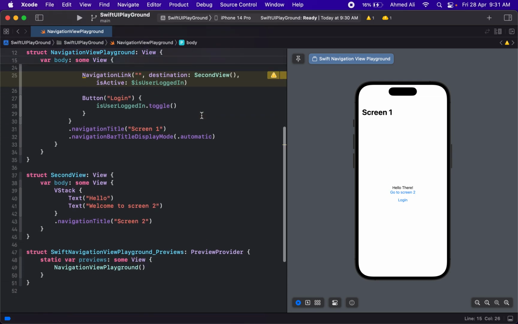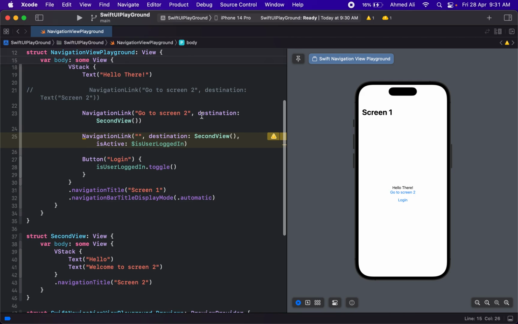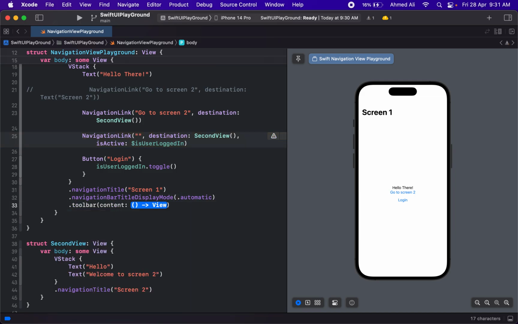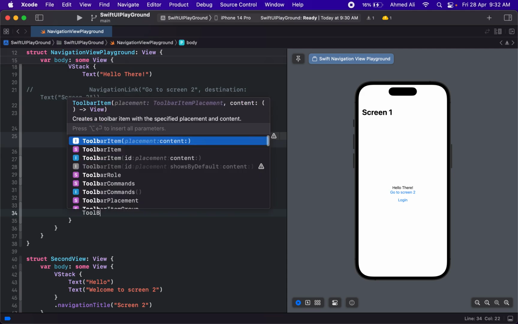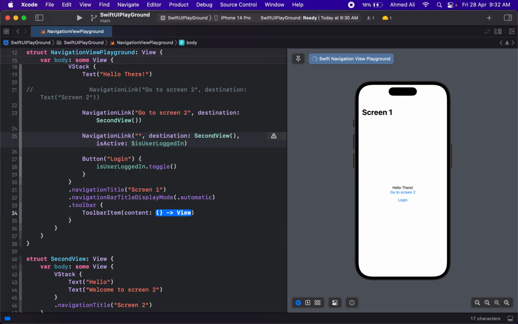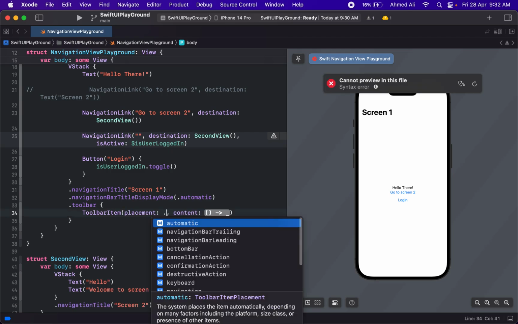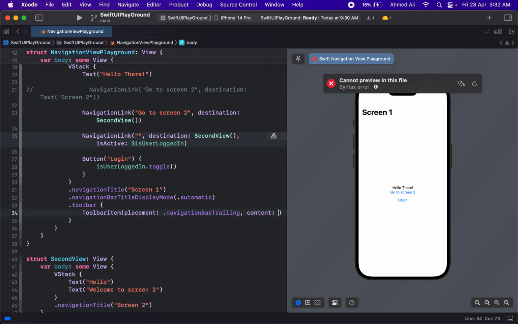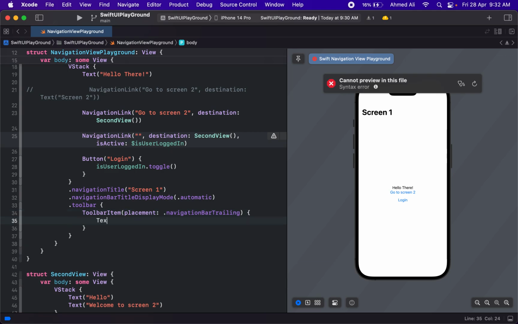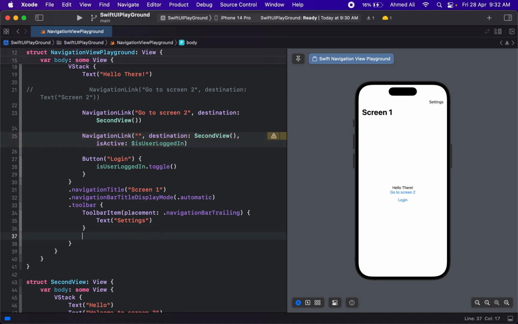And if you want to display maybe some icons or some text inside the toolbar, you can also do that. It's very simple. You just have to use this toolbar, and then we have to use this toolbar item. Make sure you select this placement. Okay, we didn't add it, but we can have the placement in here, and let's just add something at the trailing side. And for the content it is actually a view, so we can have maybe a text in here for now that says settings.